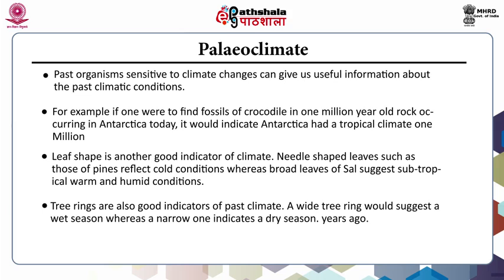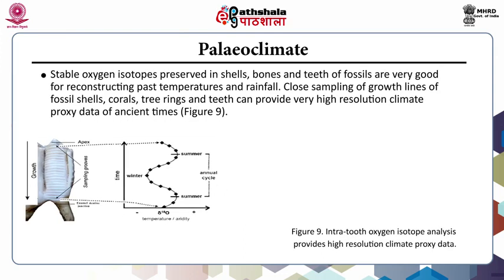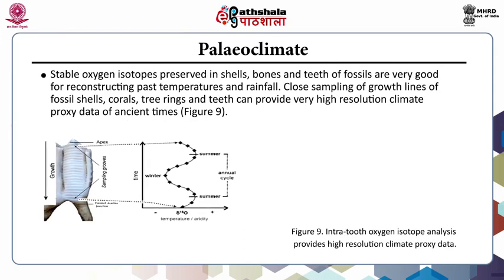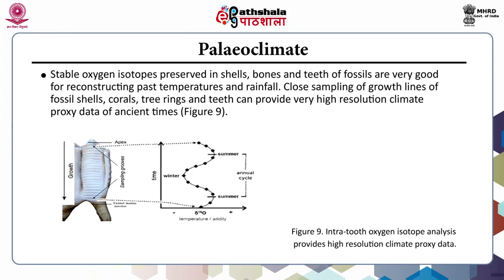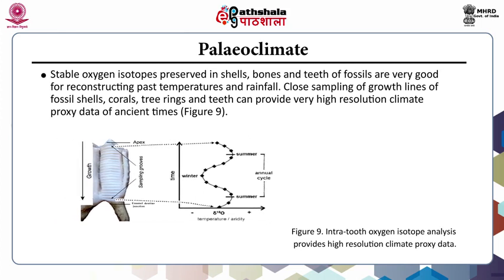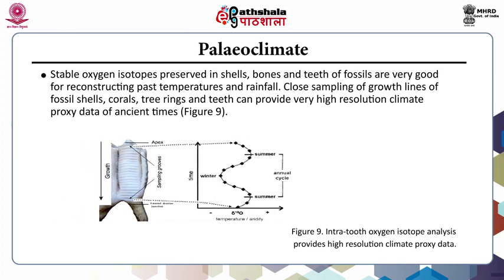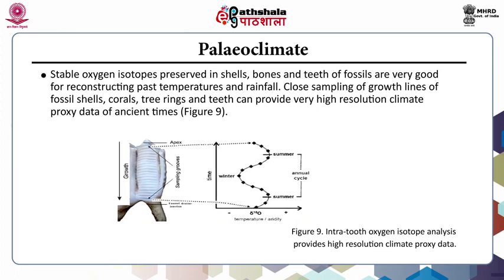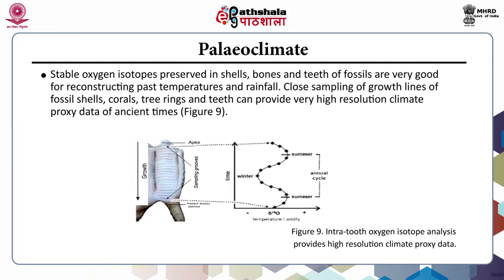Similarly, tree rings are also good indicators of past climate. A wide tree ring would suggest a wet season, whereas a narrow one indicates a dry season that existed in that particular area. Stable oxygen isotopes preserved in shells, bones and teeth of fossils are very good for reconstructing past temperatures and rainfall.